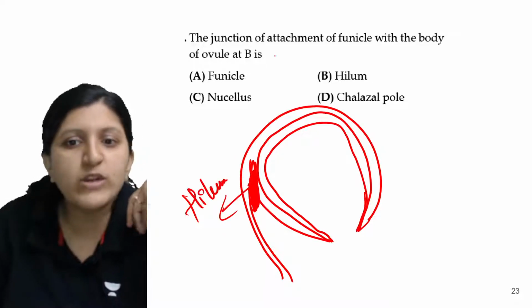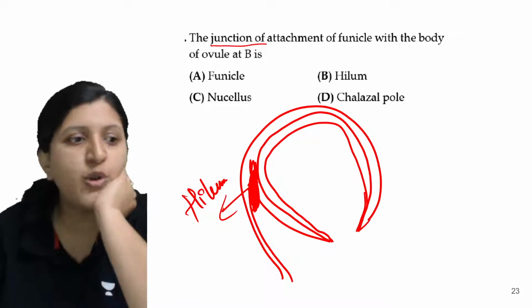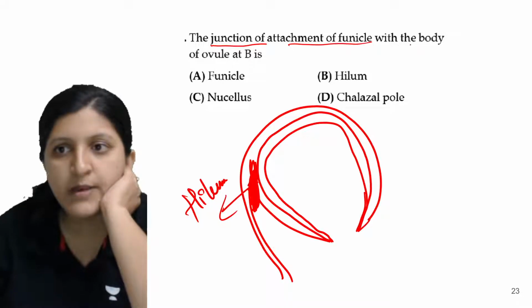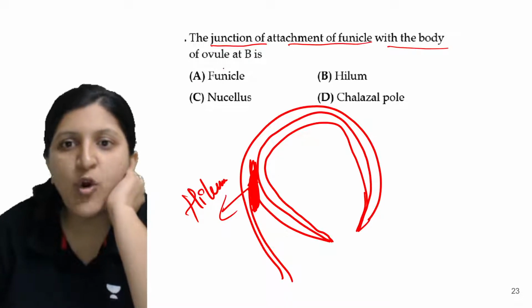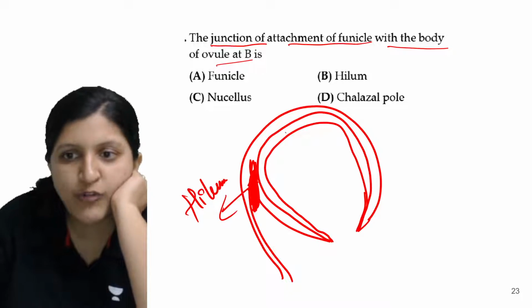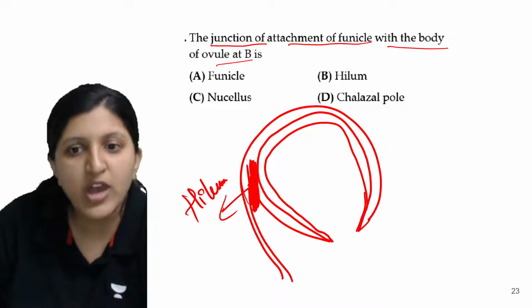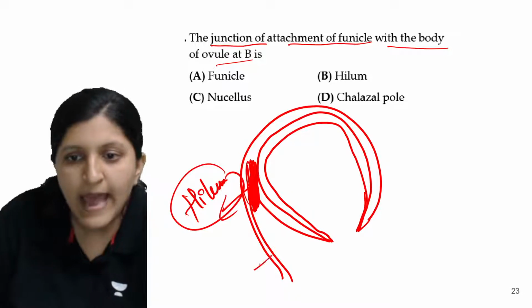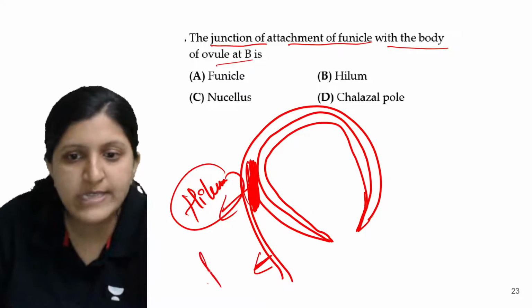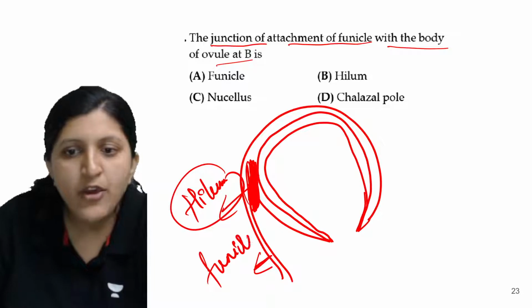So what is the question? The junction of attachment of funicle with the body of the ovule. This is the body of the ovule and the attachment of the stalk is done here. So this junction is called the hilum and the stalk of the ovule is called the funicle.